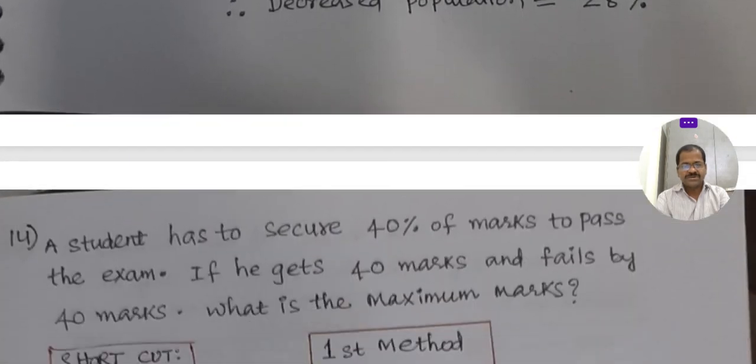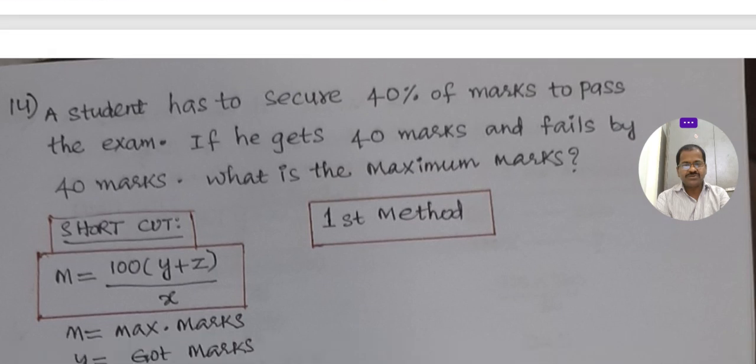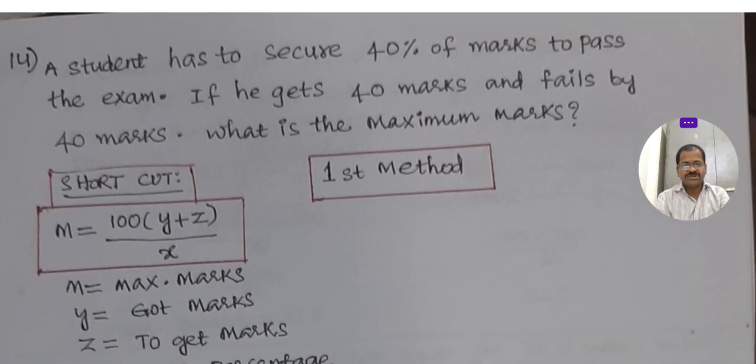Okay, next, a student has to secure 40% of marks to pass the exam. If he gets 40 marks and fails by 40 marks, what is the maximum marks? He has to get compulsory 40% to pass in the exam, but he got 40 marks and he failed by 40 marks.